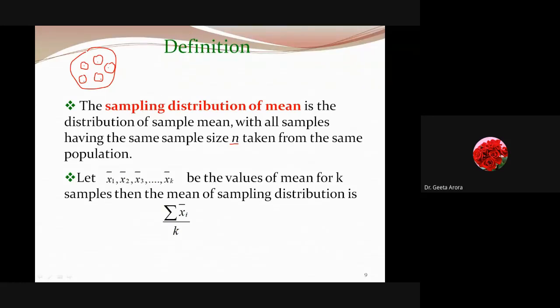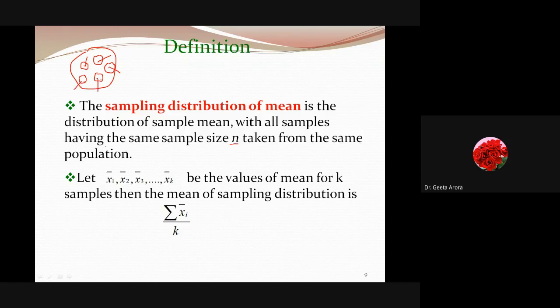We can take a sample of size n. We are looking for the average height of the students. So in order to go for that, let me first calculate the mean height of the students of this class, this class, this class, and this class.